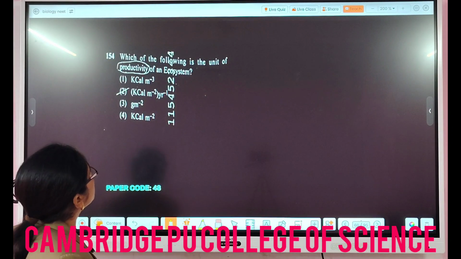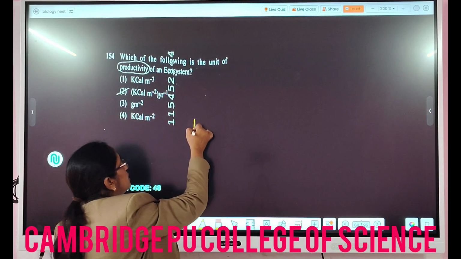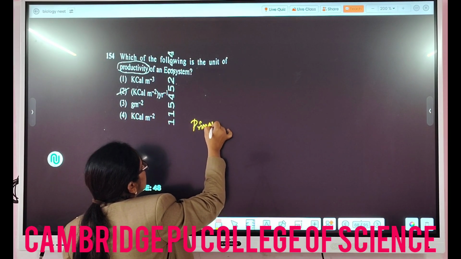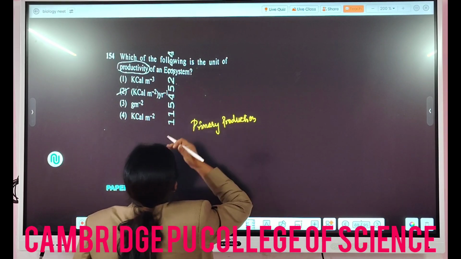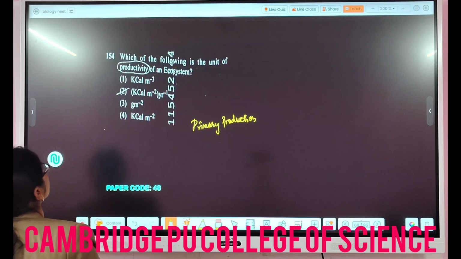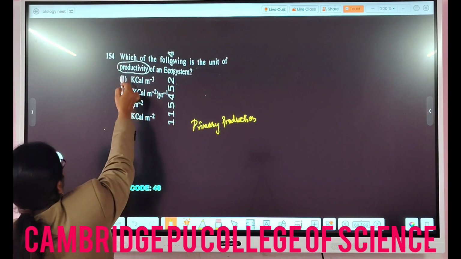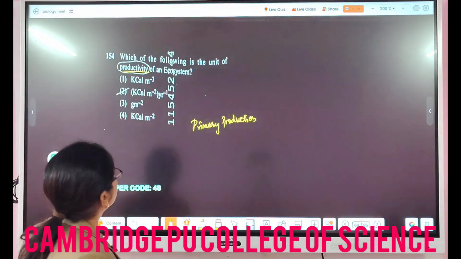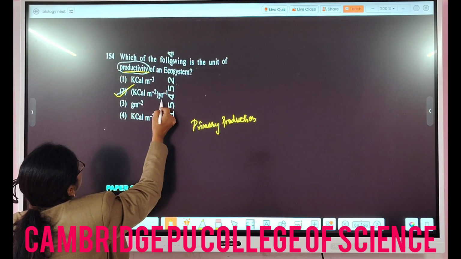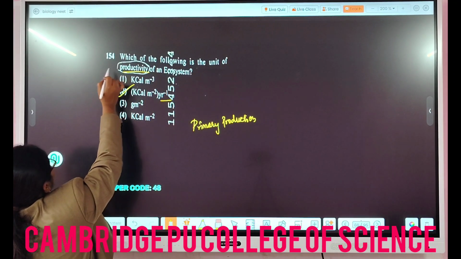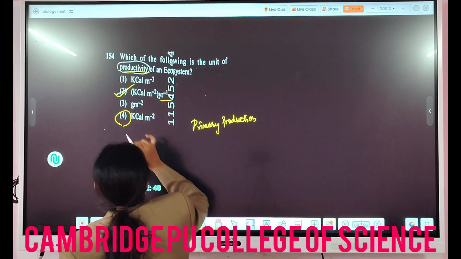Then, which of the following is the unit of productivity of an ecosystem? Now here we have to be very careful. If they had asked the unit of primary production, the per year would not have come, right? Kilocalorie per meter square. But productivity means the rate. So the correct option is kilocalorie per meter square per year. If they had just said primary production, then the answer would have been kilocalorie per meter square.